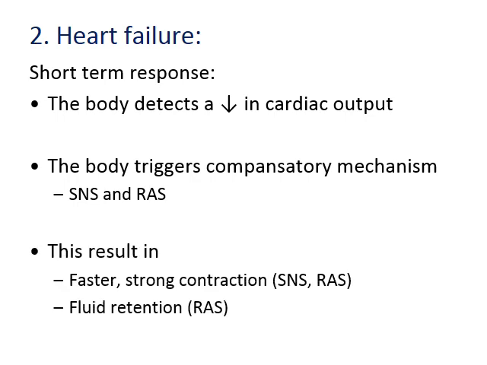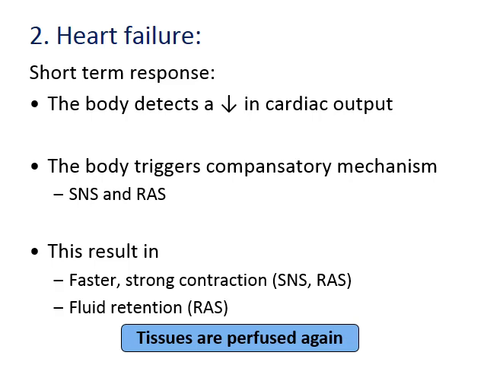By activation of these compensatory mechanisms, a faster and stronger contraction can be generated because of the availability of catecholamines, and there is fluid retention, which is helpful to increase the pressure. So for a short period of time, the body tries to increase contractility by activation of compensatory mechanisms, and the tissues are perfused due to these activated compensatory mechanisms.